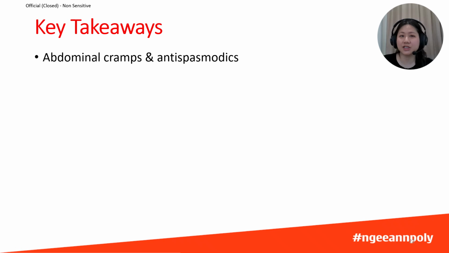Lastly, we also covered a short segment on abdominal cramps which often occur with diarrhea. Abdominal cramps can be treated with antispasmodics, including hyoscine butylbromide and mebeverine.